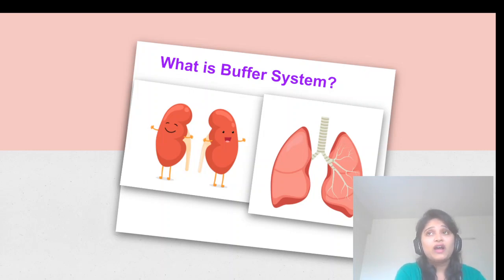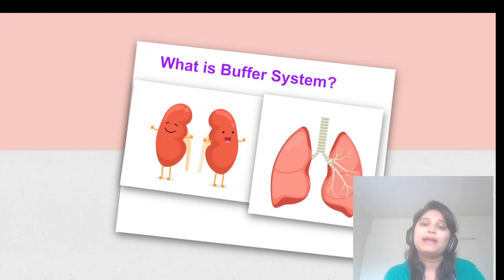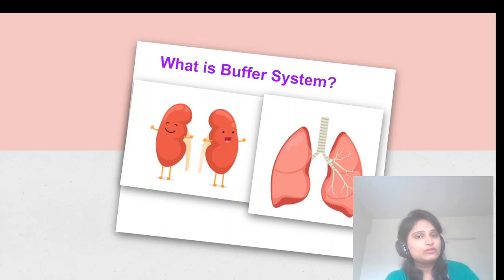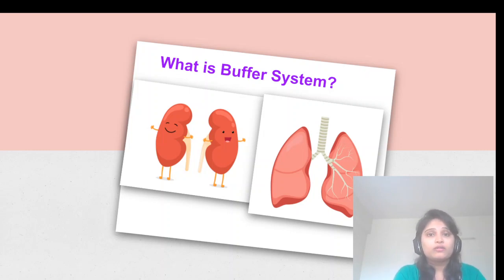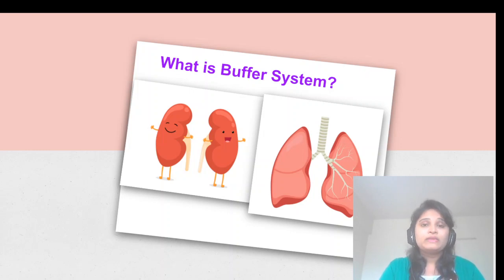But what if I have some conditions that are not compensated by lungs? Then my kidneys will start functioning. The kidney will balance the acid and alkaline in our body. The H plus ion represents acidity and HCO3 minus ion represents alkalinity. Suppose I have more acidity in my body, the kidney will sense it and it will start urinating more and more. So I will feel a burning sensation while urinating. My urine will be more acidic.